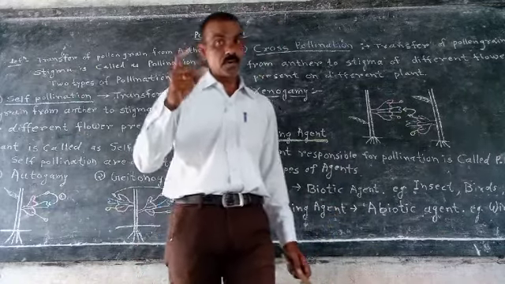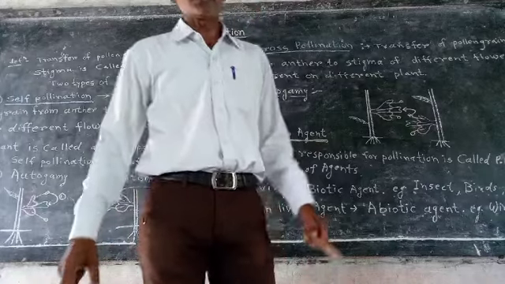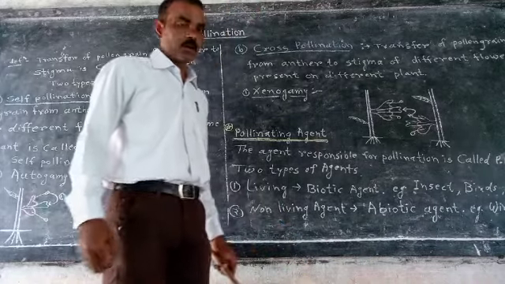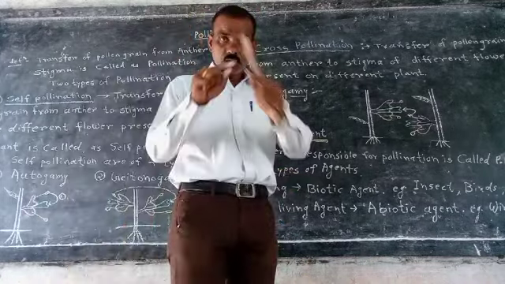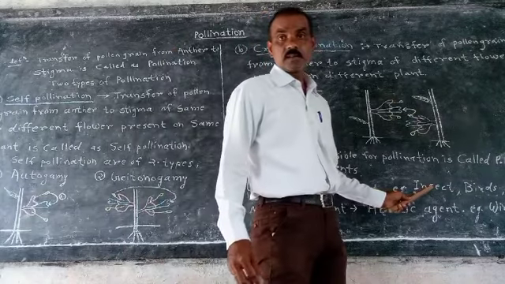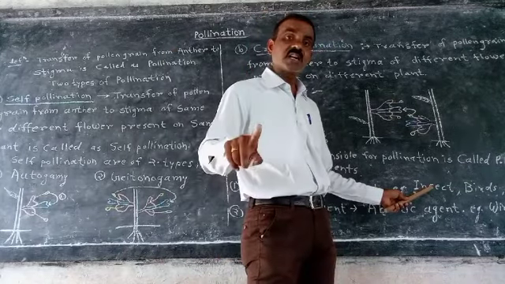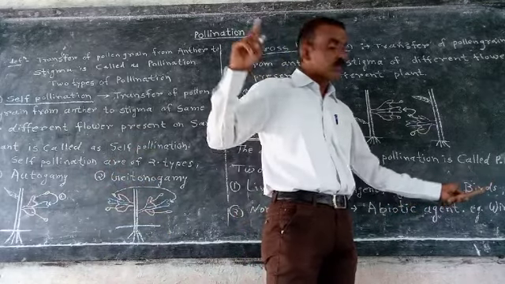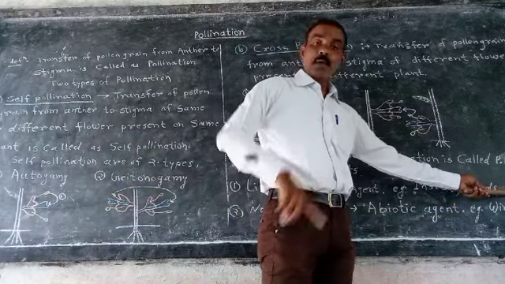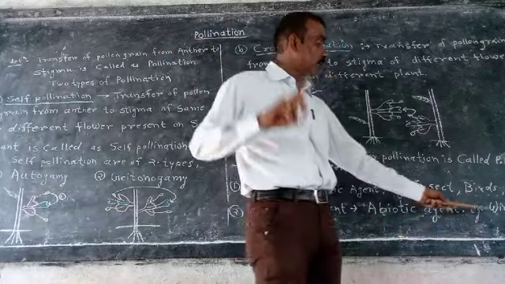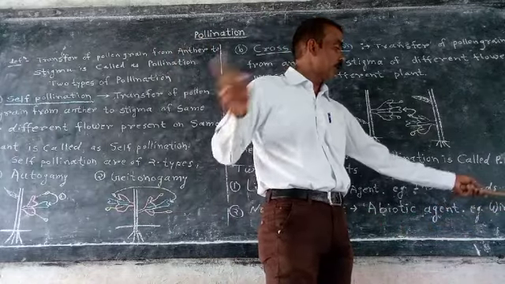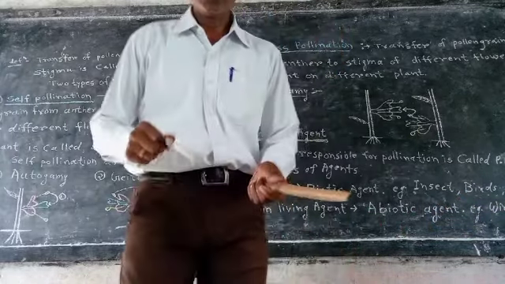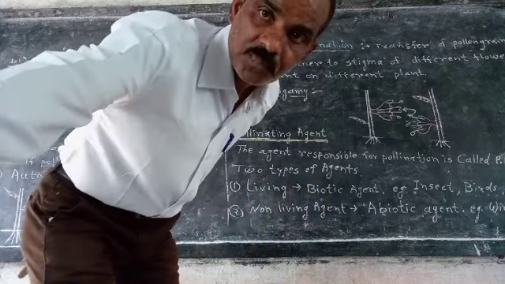You by your own write down the difference between self and cross pollination. I will give you the notes of that next time. If pollination occurred through insect, it is called entomophily. If through bird, then ornithophily; bat, chiropterophily; wind, anemophily; and water, hydrophily. Okay, boys.